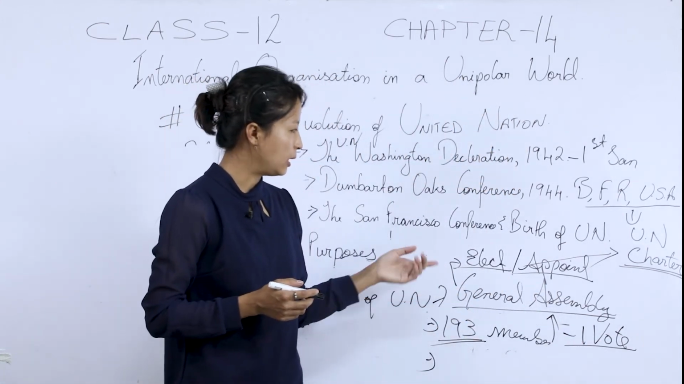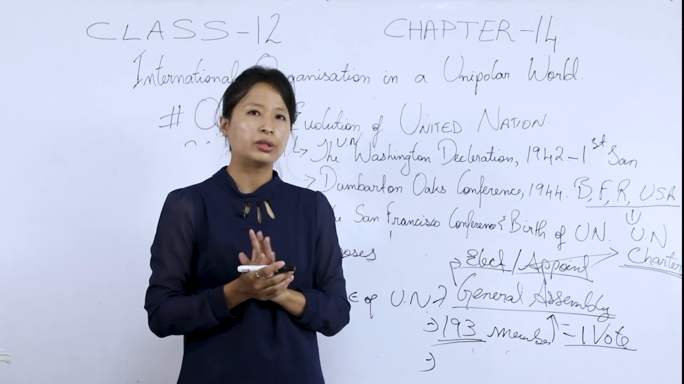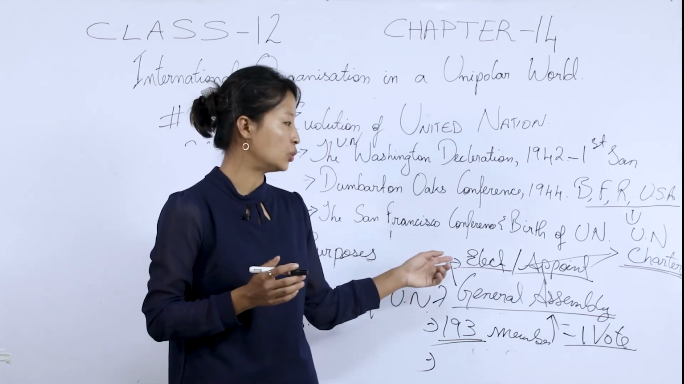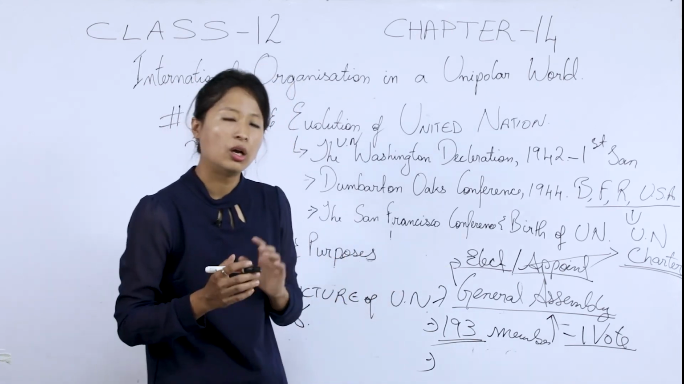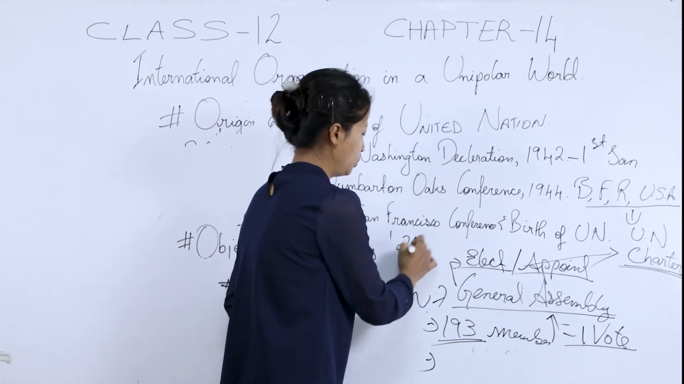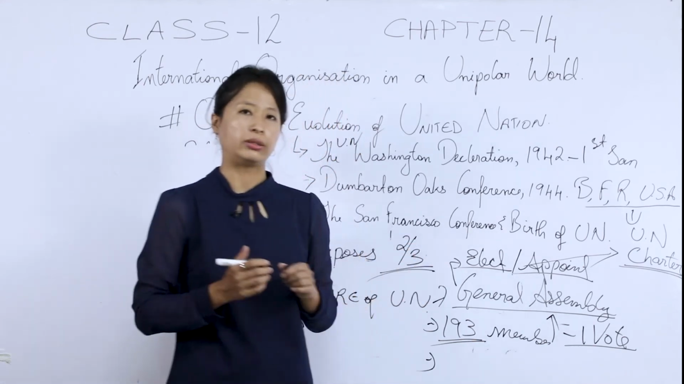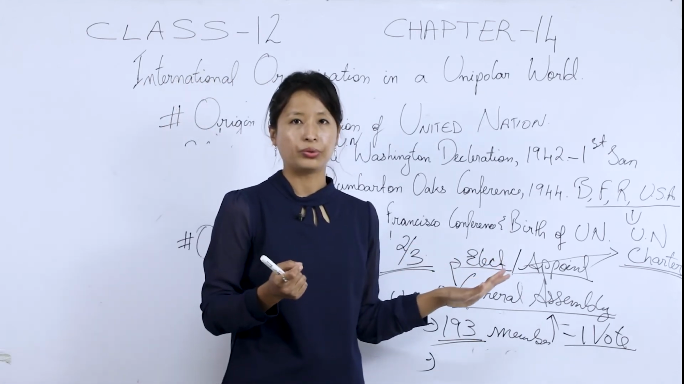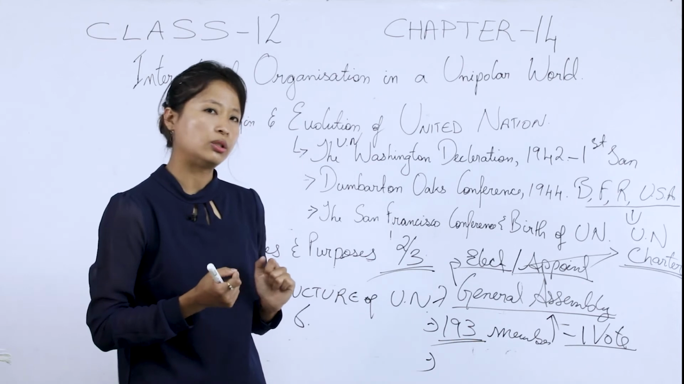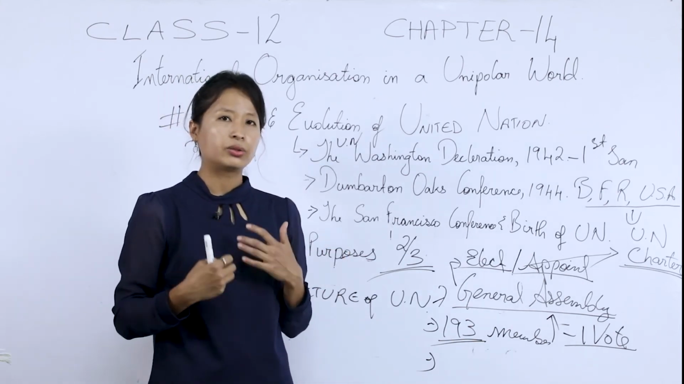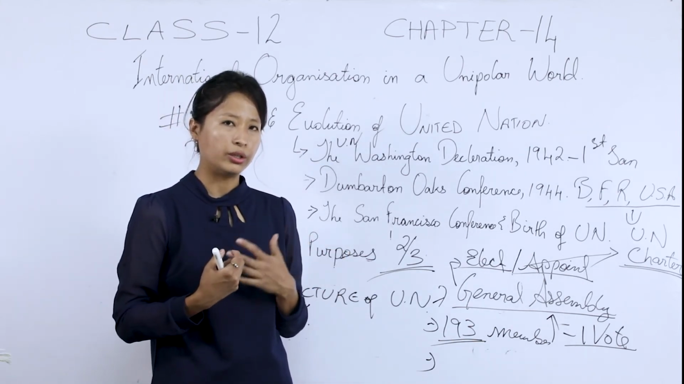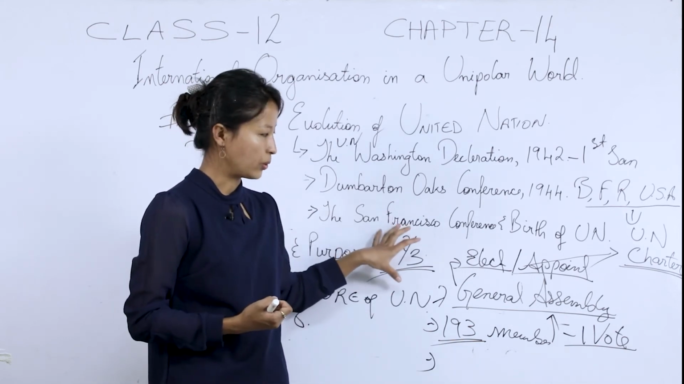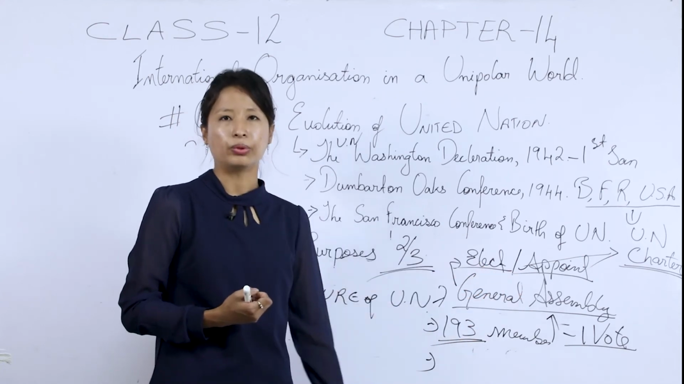For example, electing the non-permanent members. Whenever the General Assembly decides a meeting for election of the non-permanent members to the Security Council, they need a 2/3 majority. A two-thirds majority is required for electing non-permanent members in the Security Council. But for other questions relating to peace and security, they need only a simple majority.